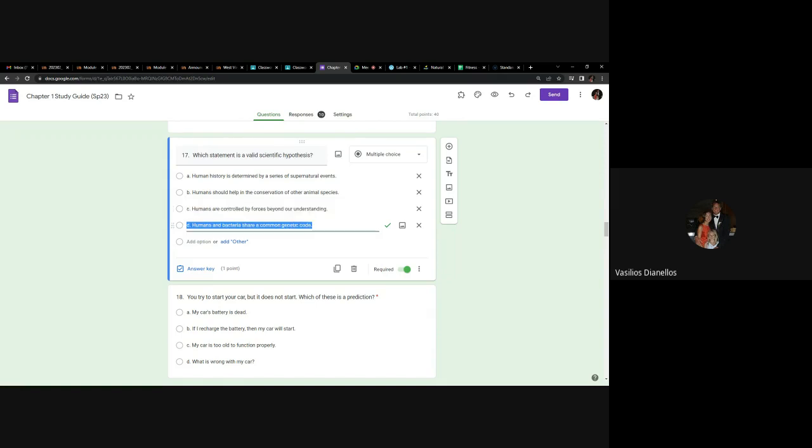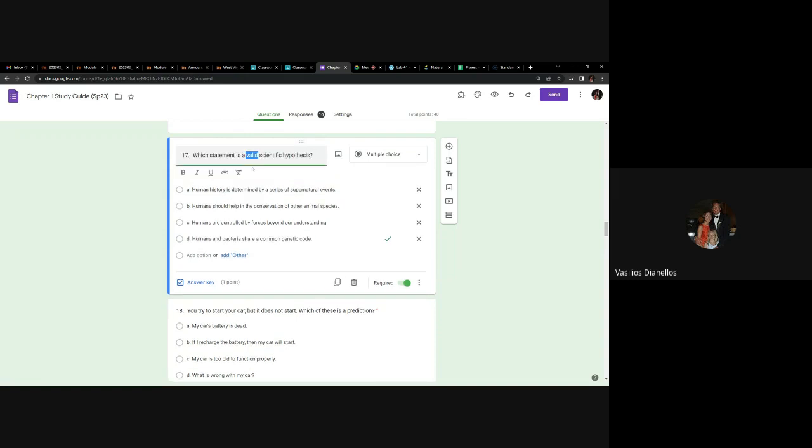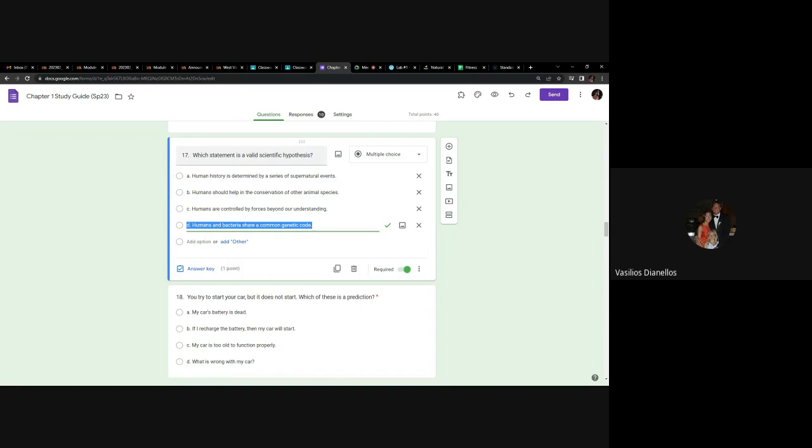Human and bacteria share a common genetic code. That is a valid scientific hypothesis. I'm not saying it is correct too, but anyway, don't confuse the word valid for correct, right? The hypothesis can be incorrect, but it needs to be valid scientific, and in that it has to be testable, right? And we can test this. We can look at a human genome, we can look at a bacteria genome, and we can see if they have a common genetic code or not. So that's what makes that a valid scientific hypothesis.